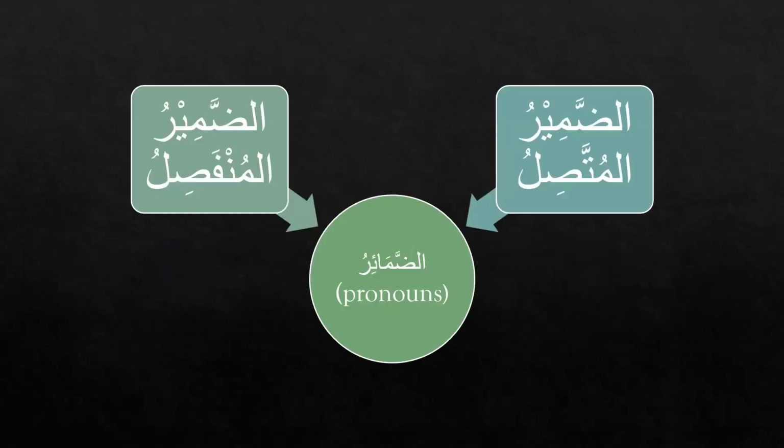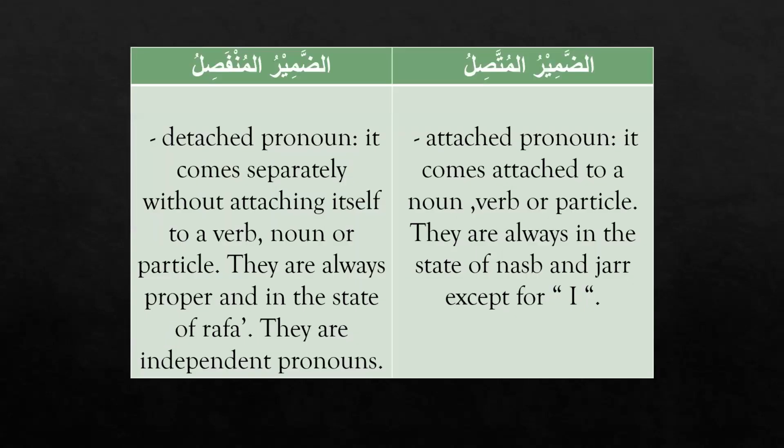Now today we are starting with the revision of ad-damair, the pronouns, and we already studied that they are of two types, ad-damir munfasil and ad-damir muttasil. Ad-damir munfasil is the detached pronoun or an independent pronoun, and ad-damir muttasil is the attached pronoun, which can be a dependent pronoun.